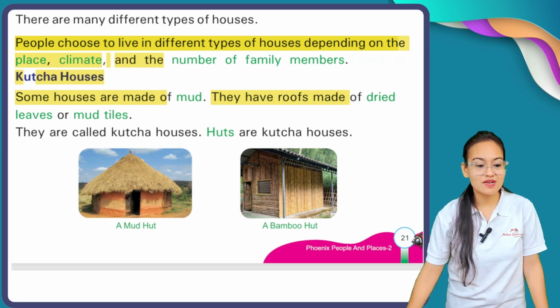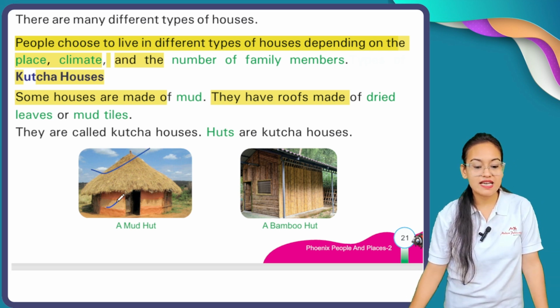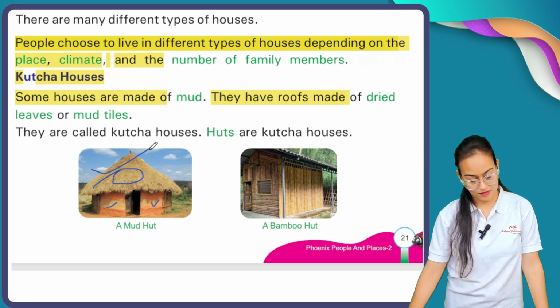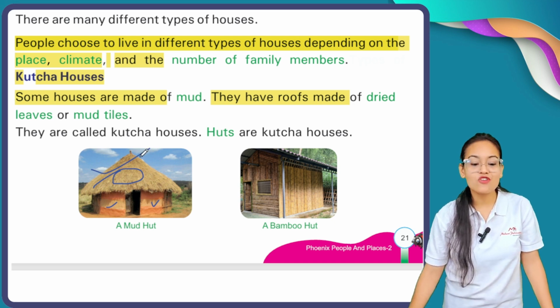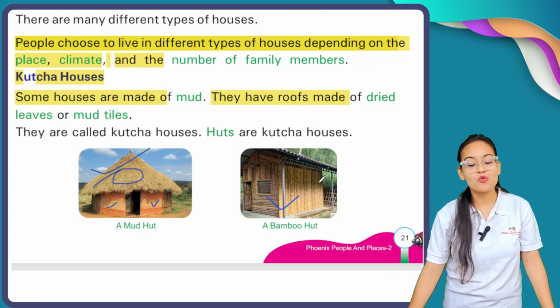Here you can see, my dear students, this is a mud hut. This area is made of mud, and this portion is the roof. The roof was constructed with the help of dried leaves and mud tiles. On the other hand, you can see this is a bamboo hut.